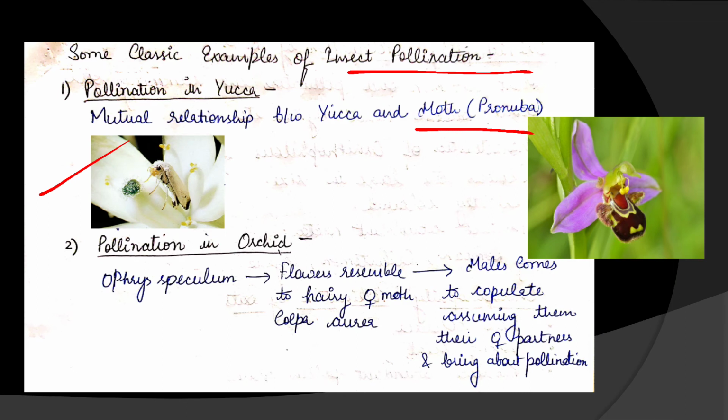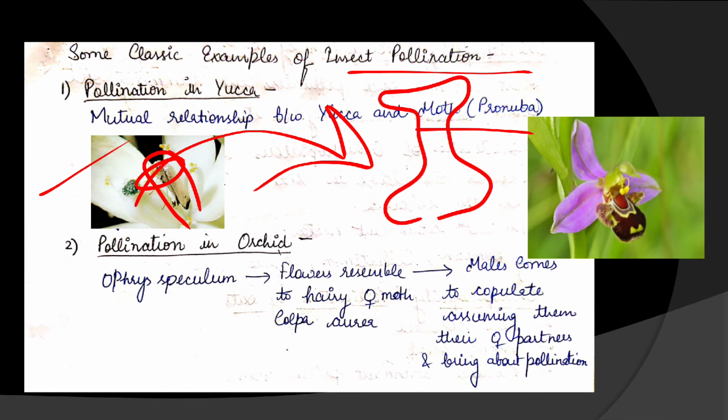See this diagram, this is the moth. This moth collects the pollens and stores it in the head. Okay, now this is a female moth. Now it reaches another flower, where it reaches the ovary, digs a hole in the ovary and lays the eggs inside.